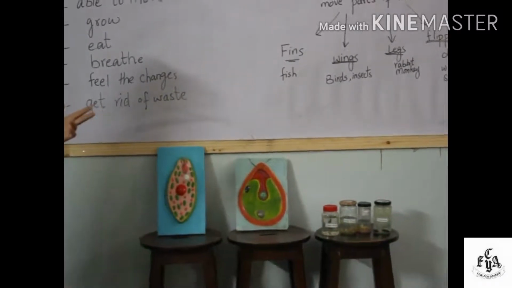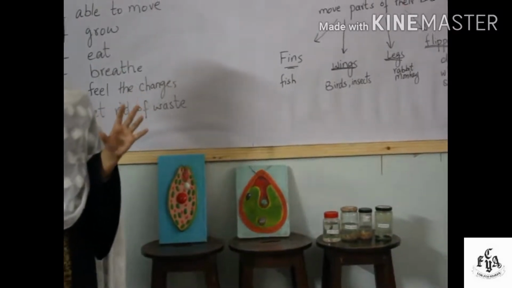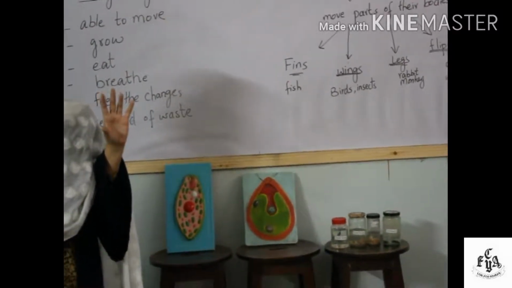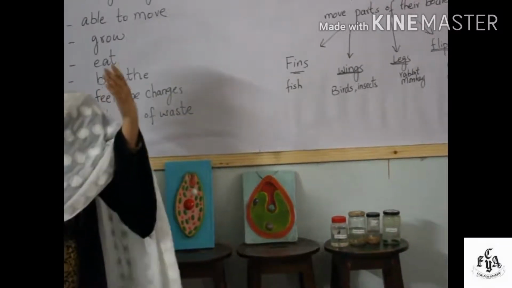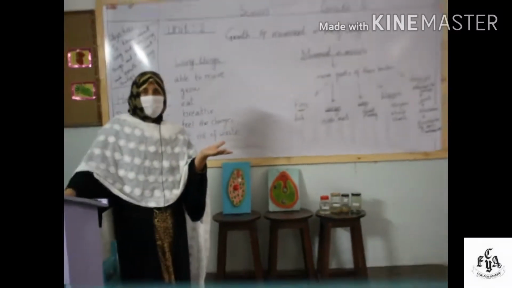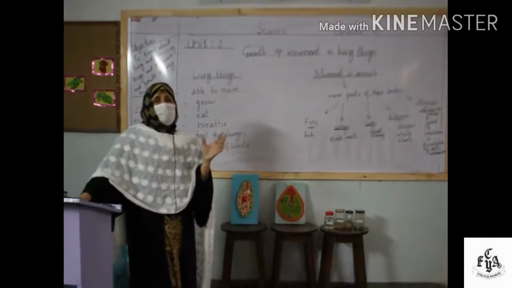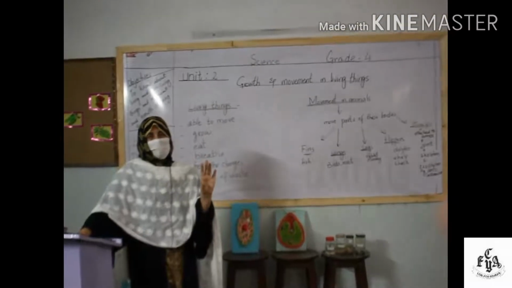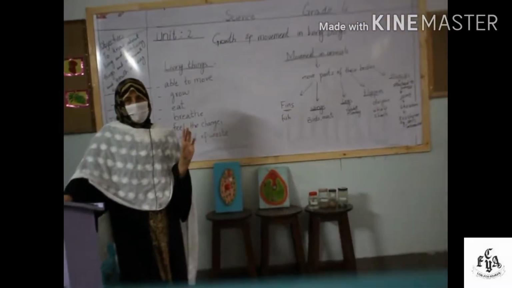Okay, now there are some other movements in the plants as well. The leaf is actually the food factory of the plant, and leaves are always in the sunlight. It moves towards the sunlight. So there are some flowers as well which move towards the sunlight to make their food. You can take the example of sunflower.